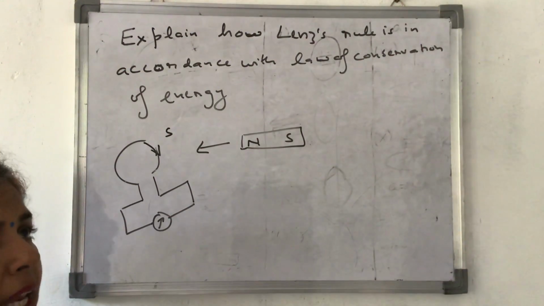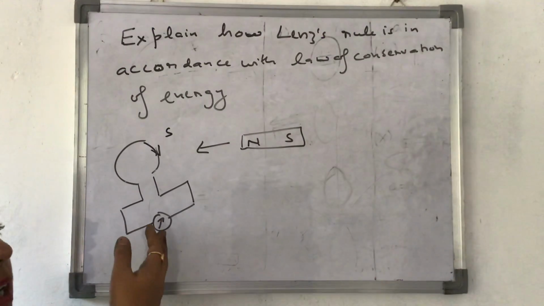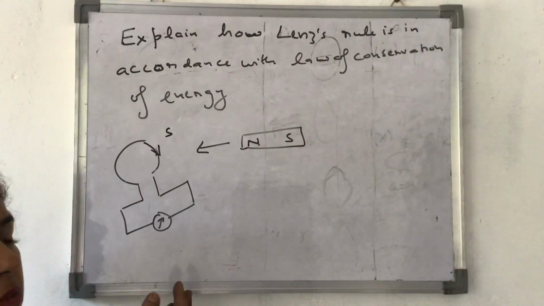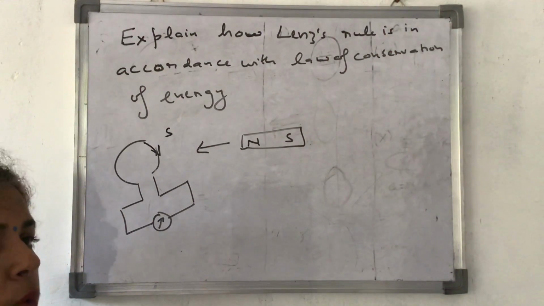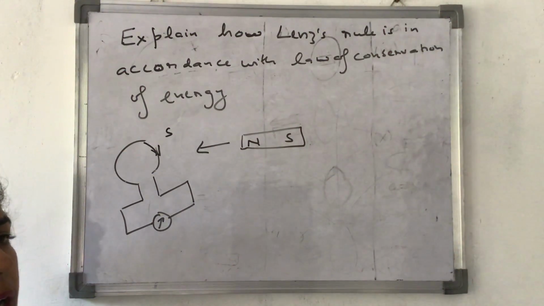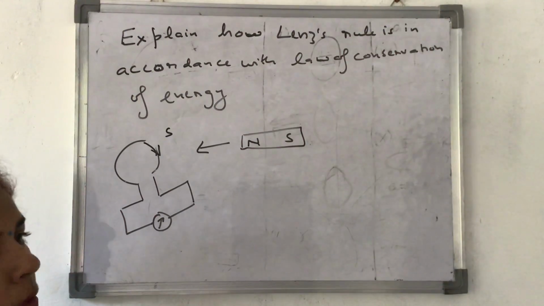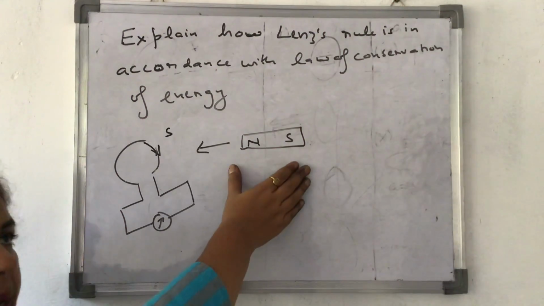That means without any mechanical work, electrical energy would have been produced, which is not true. Obviously, it is not true. Is it true that you don't do any work and still you are getting some other energy in some form? It is not so. यहाँ पर भी ऐसा ही है